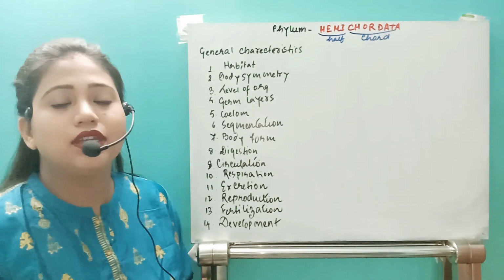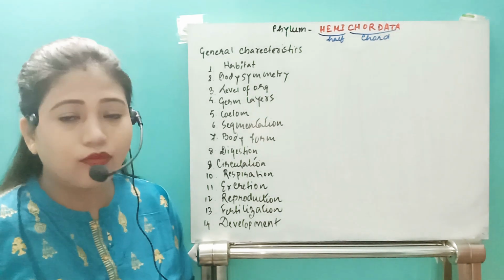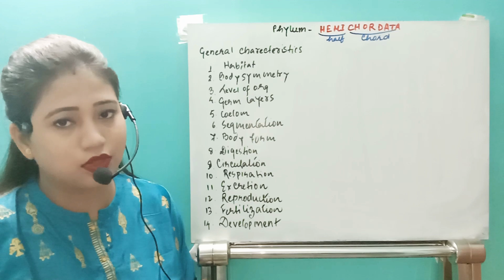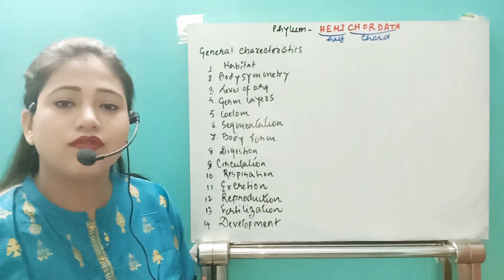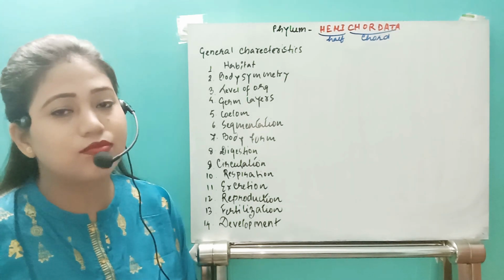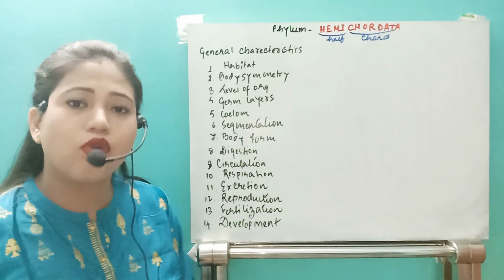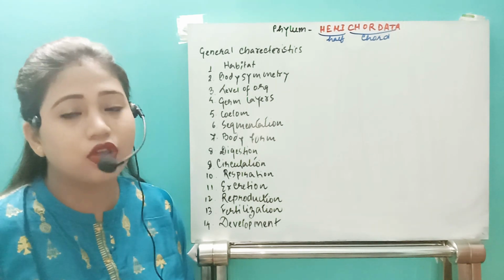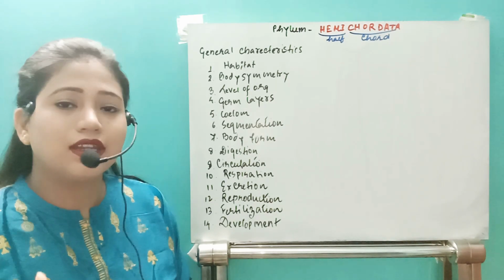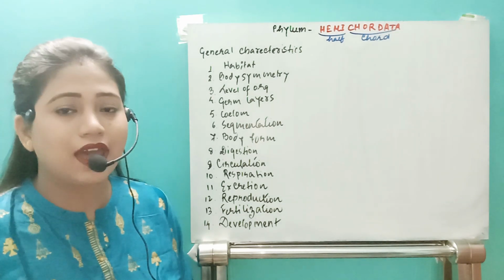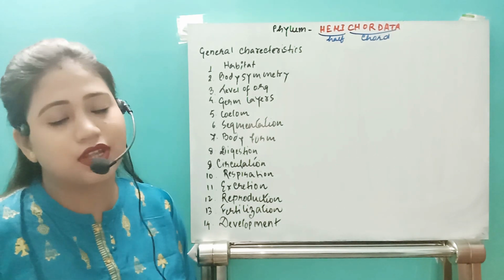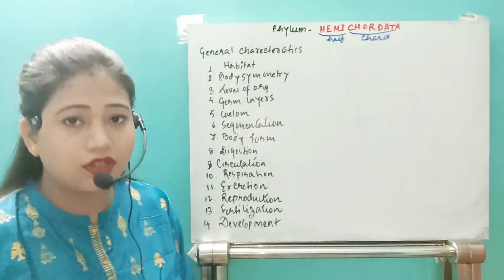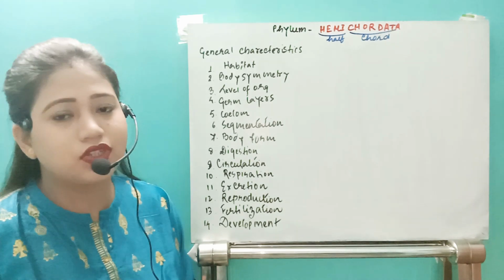See, normally the notochord is developed from one germinal layer, that is mesoderm. But what happens in the case of Hemichordata? This organism will have a notochord-like structure, but it is not a notochord. Rather, this structure has developed from the outer cells of the embryonic gut, right? This is the first difference.